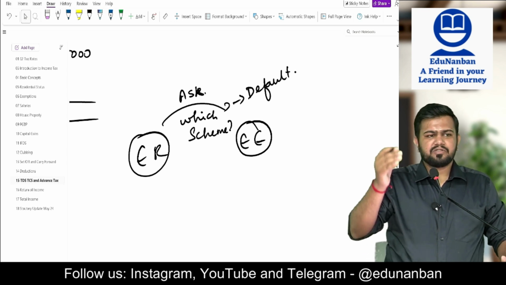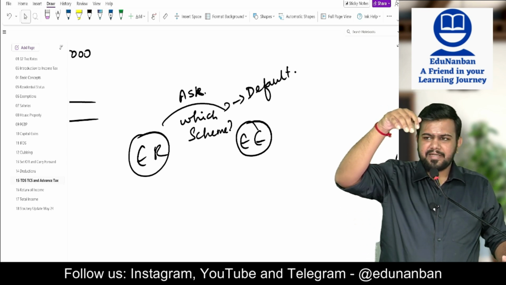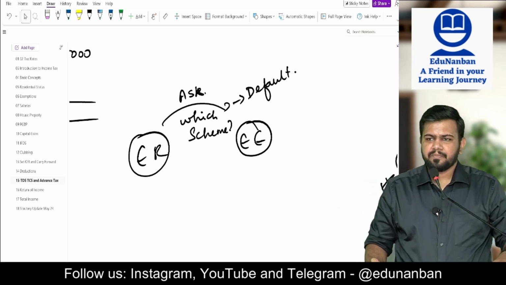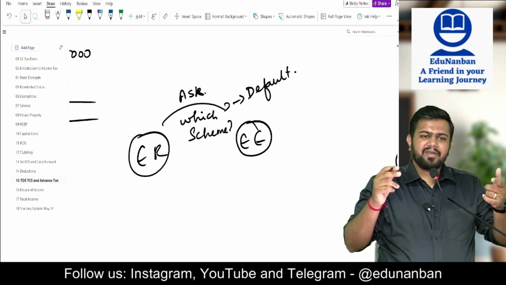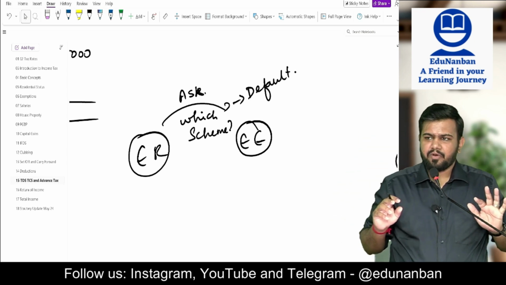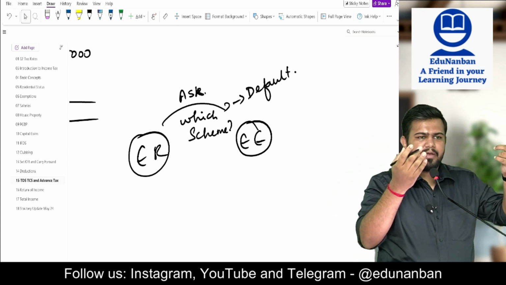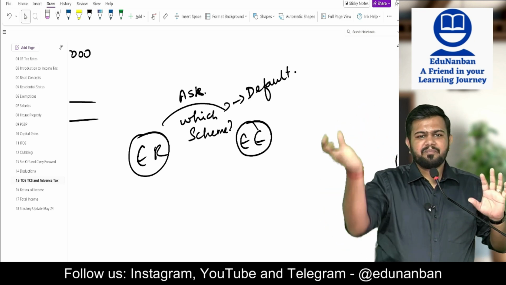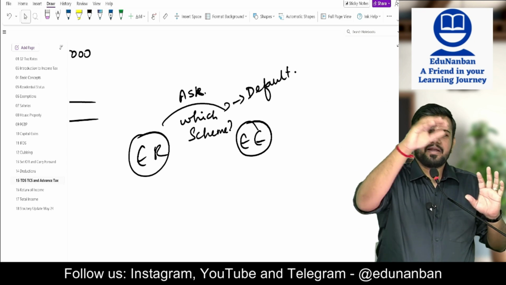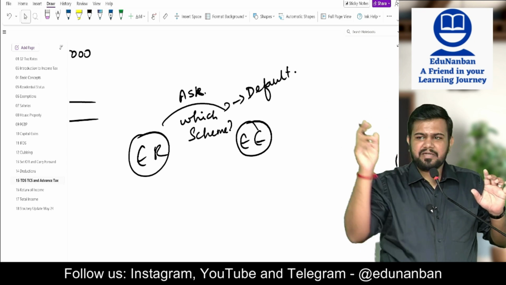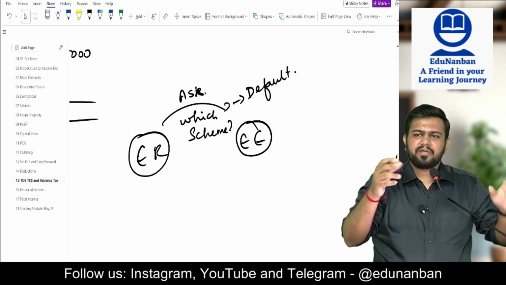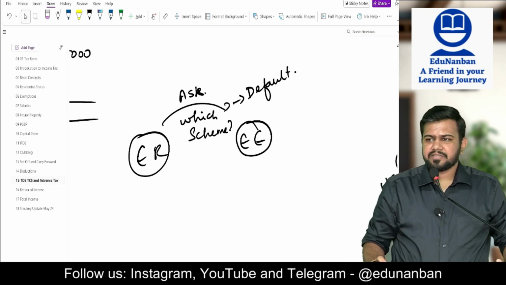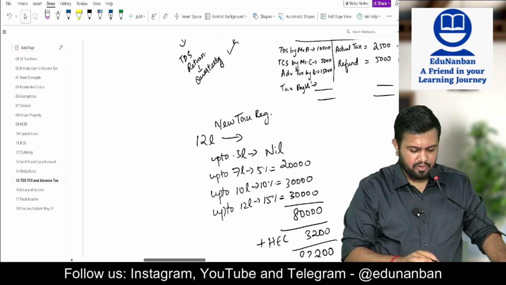Whatever TDS is already deducted in the employee's name, he will give the information to the employer. Employer should consider that TDS also. And now there is a new rule that even if TCS is collected in the name of the employee, the employee will inform the employer that I bought a new car for more than 10 lakh rupees. That car dealer has taken 1% extra as TCS. So when you deduct TDS, you reduce this 1% TCS, and on the balance only please deduct the TDS. Like that also the employee can request the employer, and the employer has to follow.